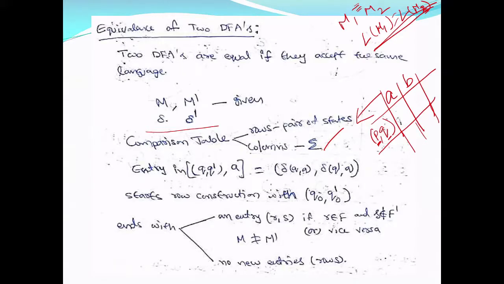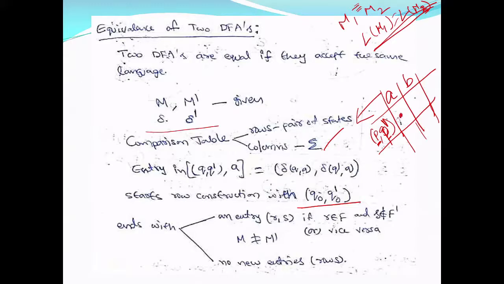P is from M, P dash is from M dash. Right? So we start the entry with initial states. If Q0 is the initial state, then we start. We start row construction with Q0 comma Q0 dash, the initial state of M and the initial state of M dash. Then what is this entry?